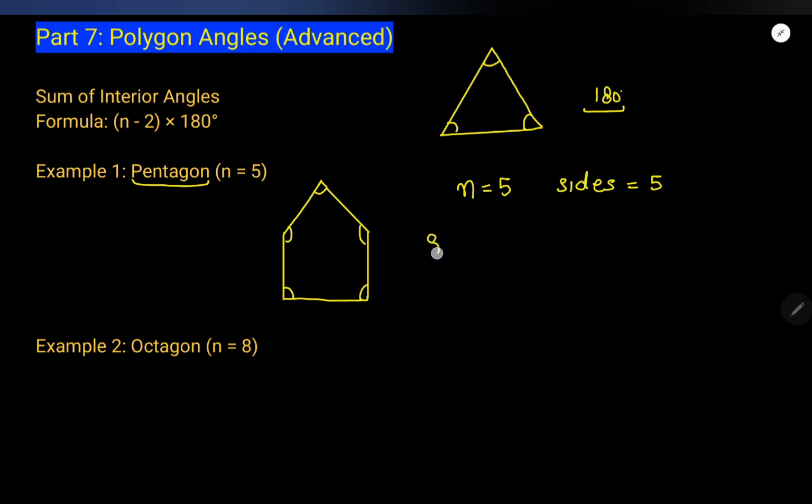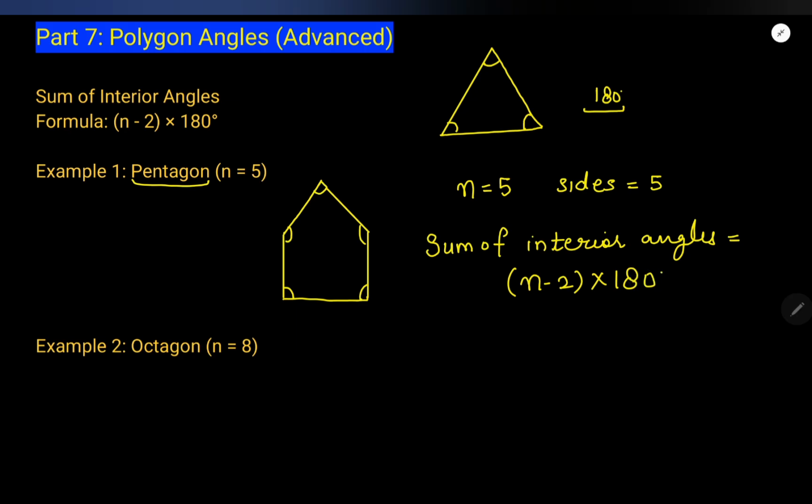So if they ask you what is the sum of interior angles, you need to see the word, whether they are asking sum of interior angles or sum of exterior angles. What is the sum of interior angles? It is n minus 2 times 180, no matter how many sides you have.